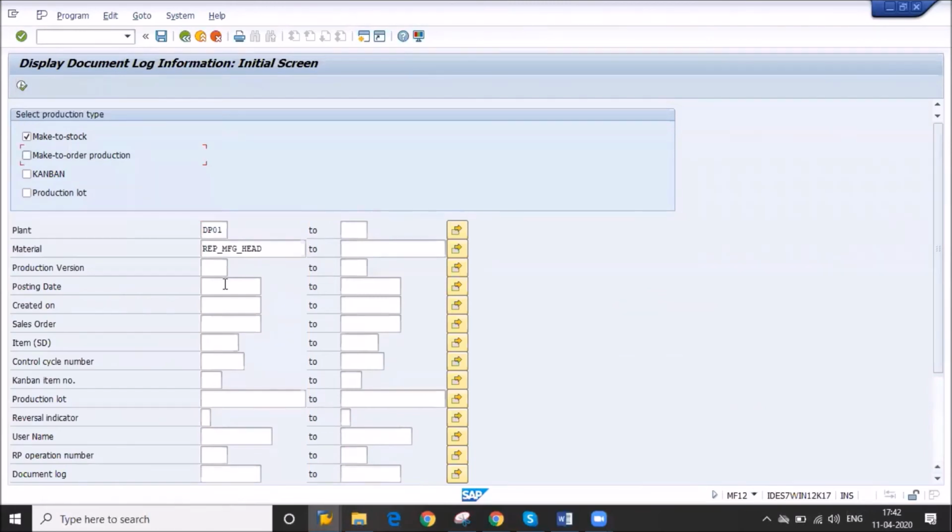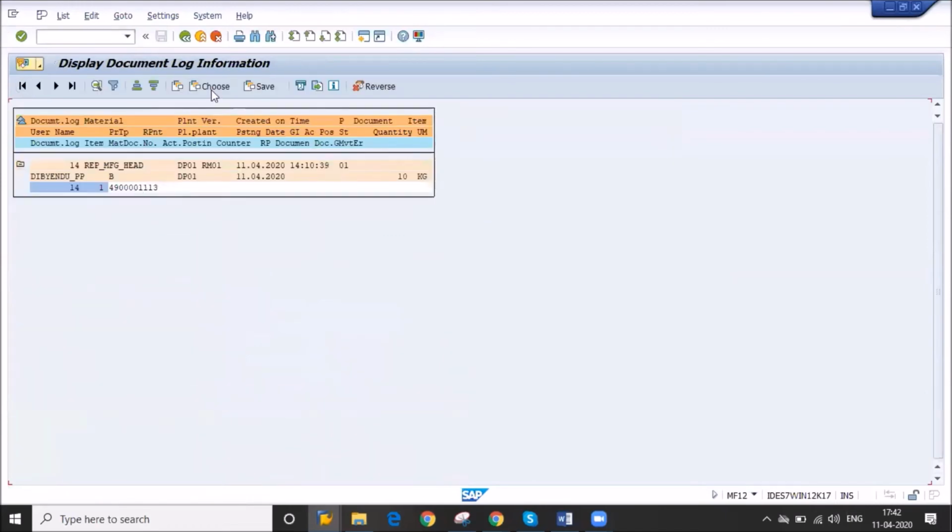You can also give the posting date. Okay, I will execute. MF12. You can see there is one component posted.